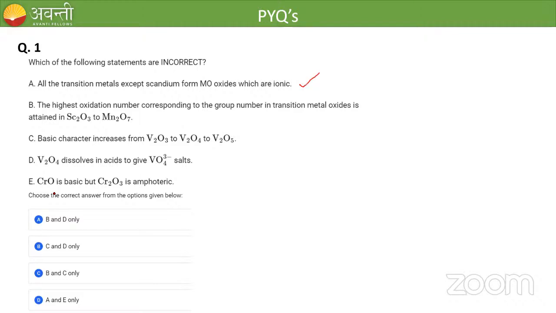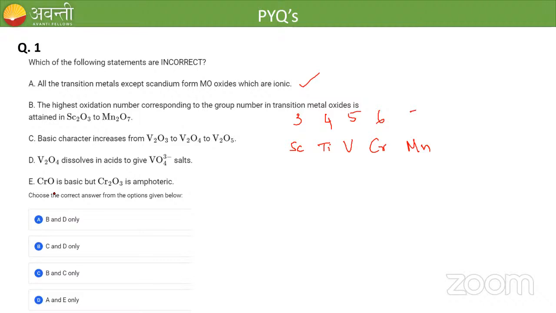Next, coming to statement B, the highest oxidation number corresponding to the group number in transition metal oxides is attained in scandium to manganese oxide. So what is the group number for scandium? It is 3, right? Then for titanium, vanadium, chromium, and manganese, what are the group numbers? 3, 4, 5, 6, and 7. Right? So these are the group numbers.